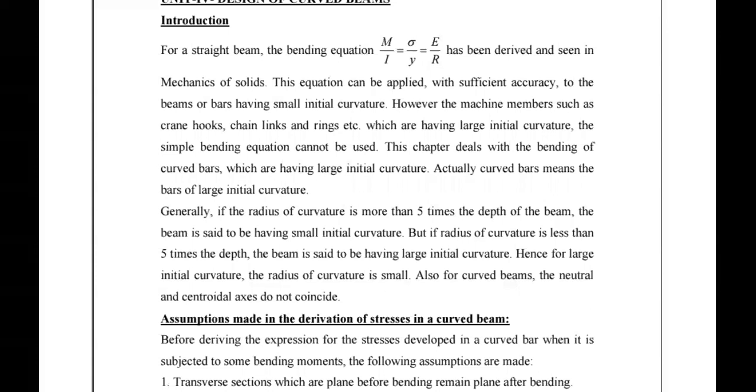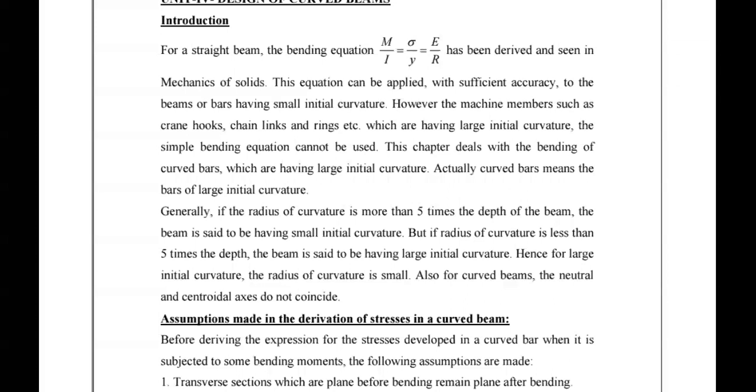One set of problems is purely based on bending stress, where the bending moment value is given, and directly we apply the bending moment formula in the given equation.